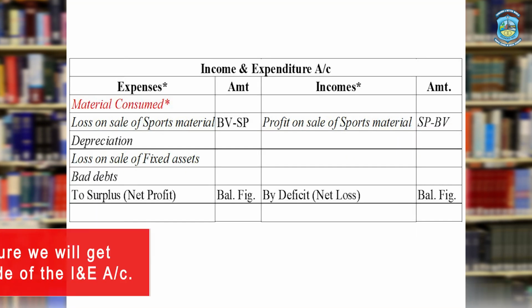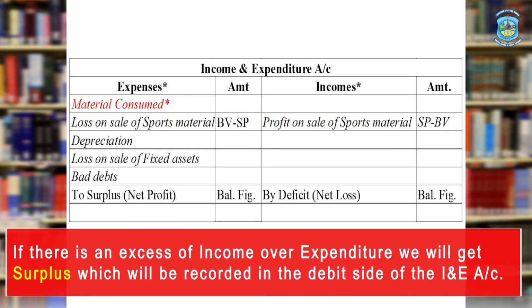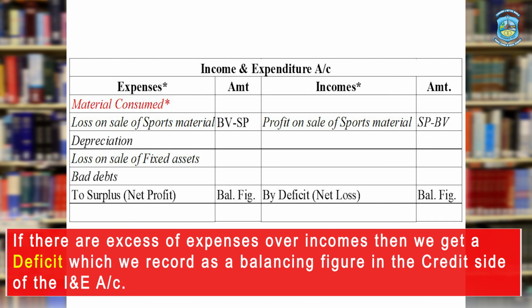Now, after doing all these adjustments, we will find the total of the credit side and the debit side, and find the difference between the two. If there is an excess of incomes over expenditure, we will get a surplus, which will be recorded as the balancing figure on the debit side of the income and expenditure account. And if there is an excess of expenses over incomes, then we get a deficit, which will be recorded as a balancing figure on the credit side of the income and expenditure account.